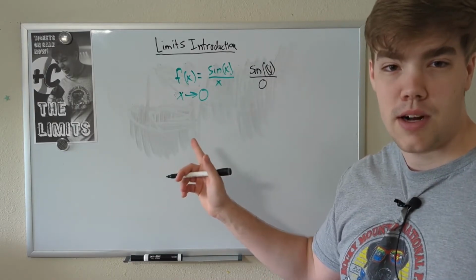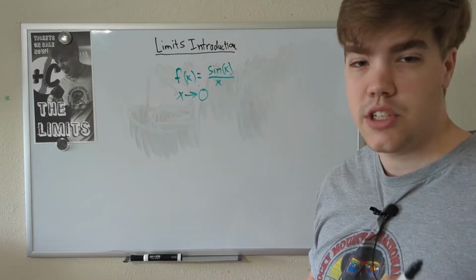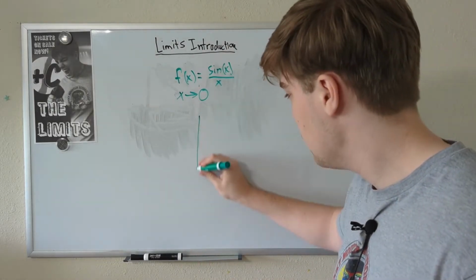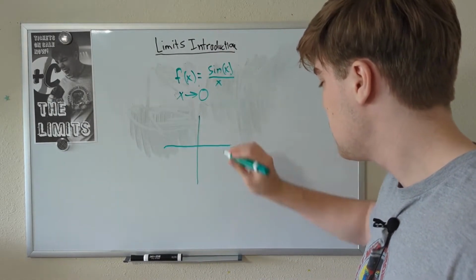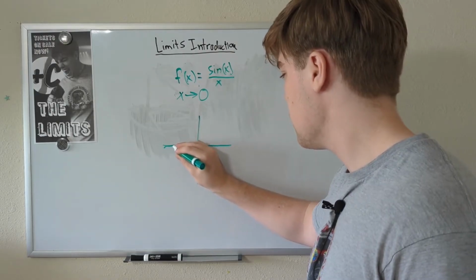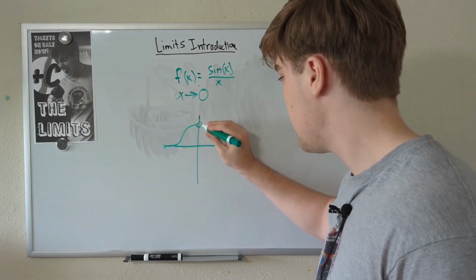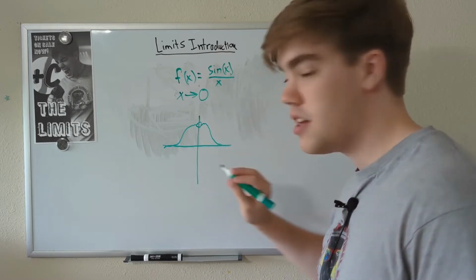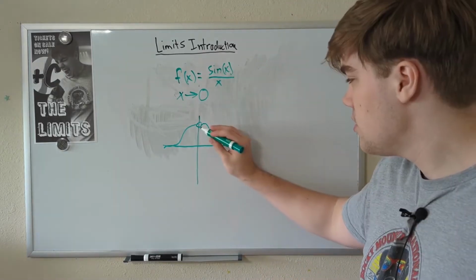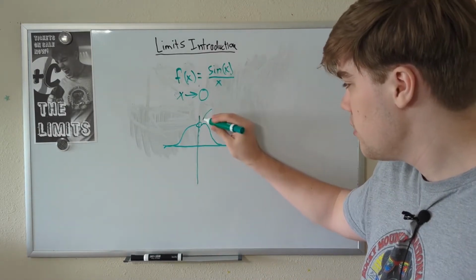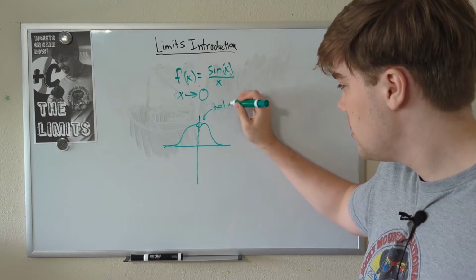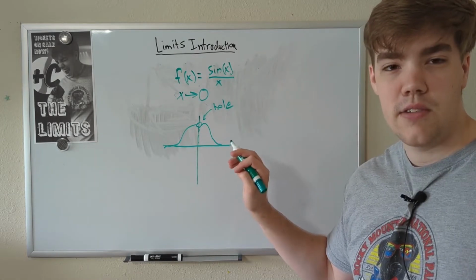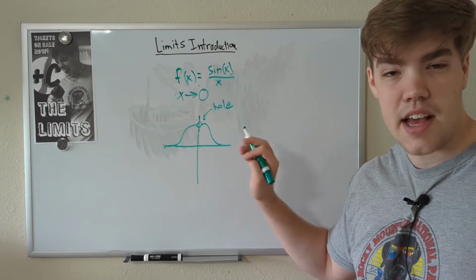So how do we solve this problem? Good question. Well, what we can do is draw the graph of this problem. The graph looks like this. So our sine function goes up, hits this spot here, and goes back down and repeats like that forever. You may notice here at x equals 0, we have a hole in our function. This hole means that we don't actually have something that exists at x equals 0.